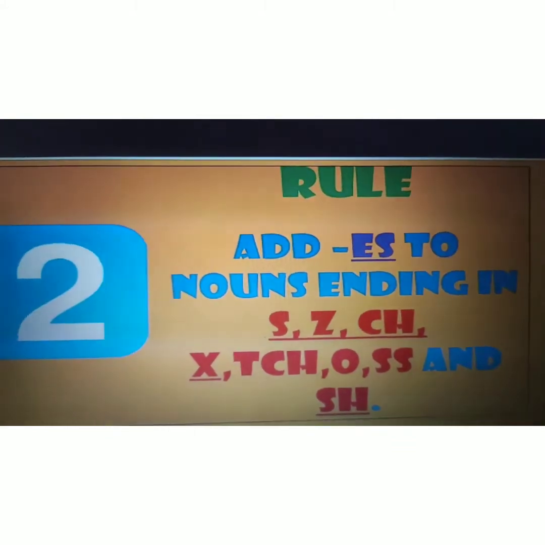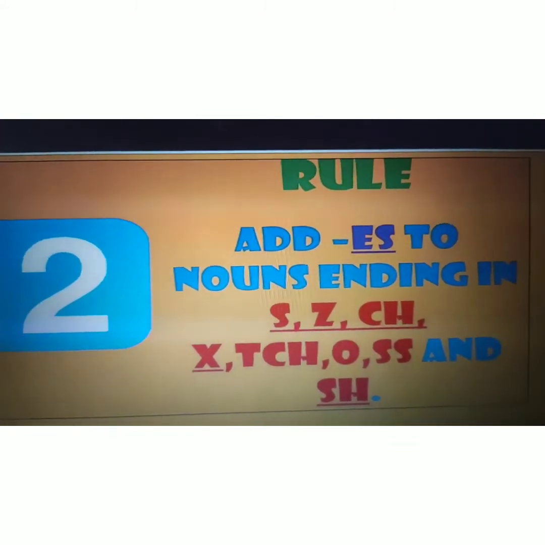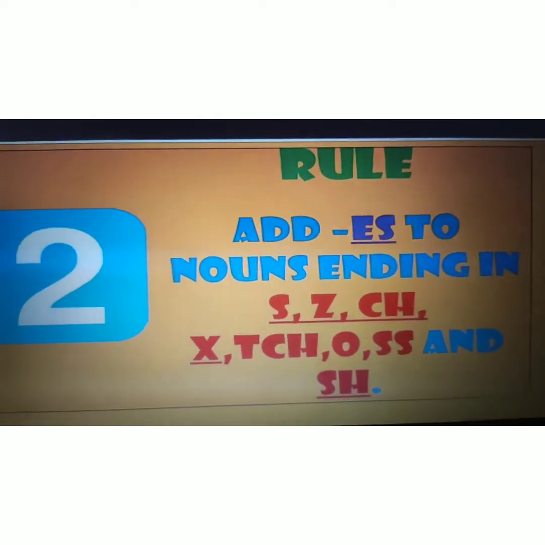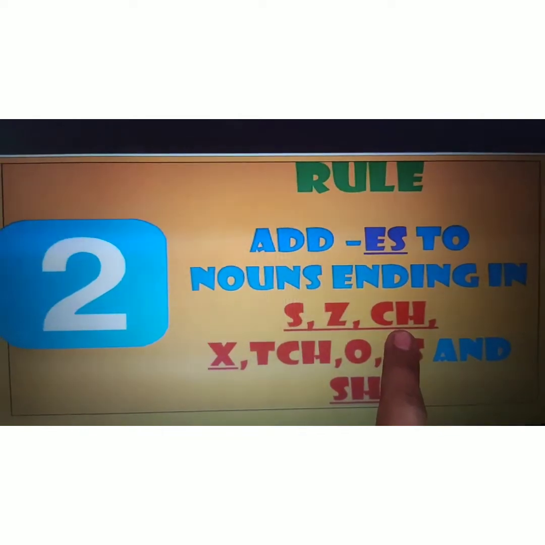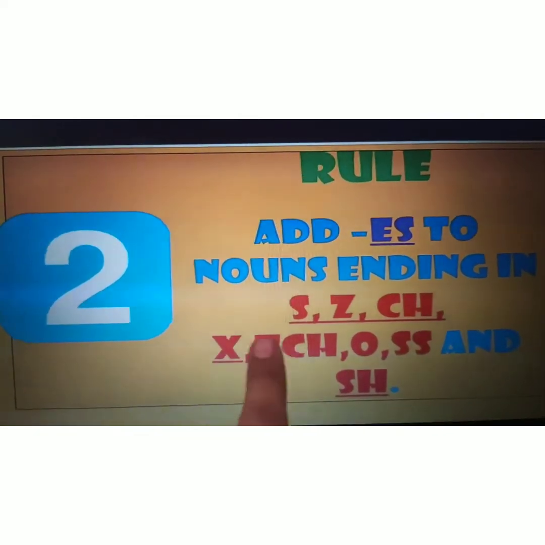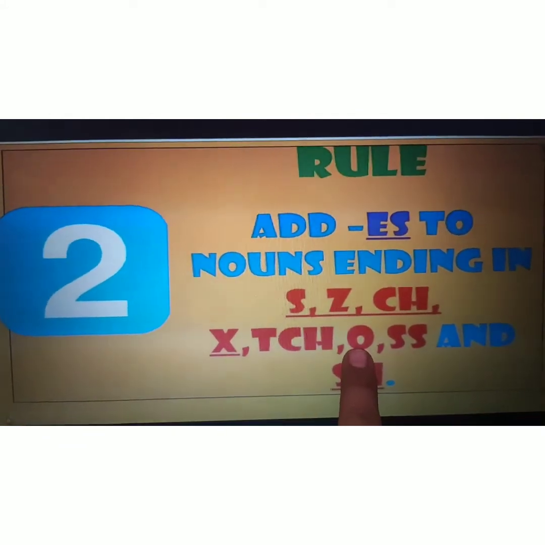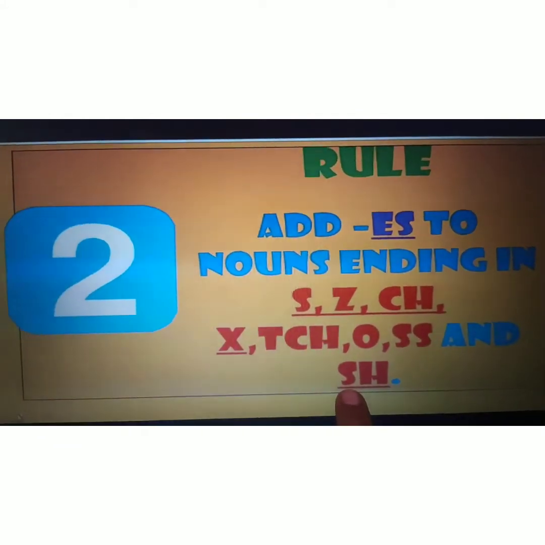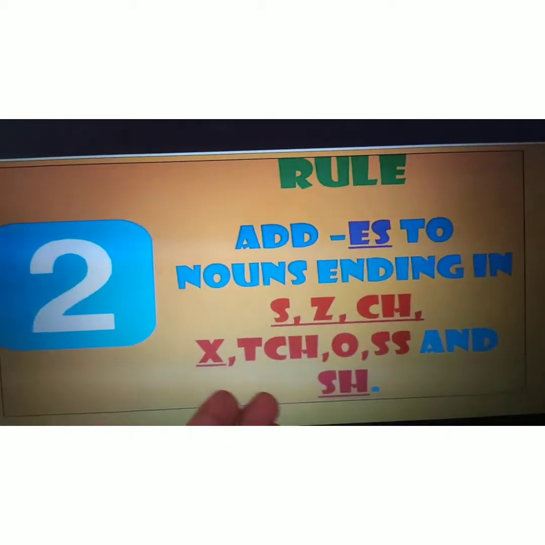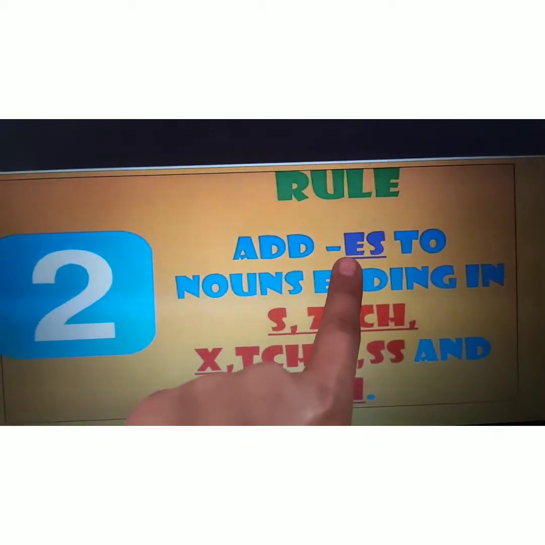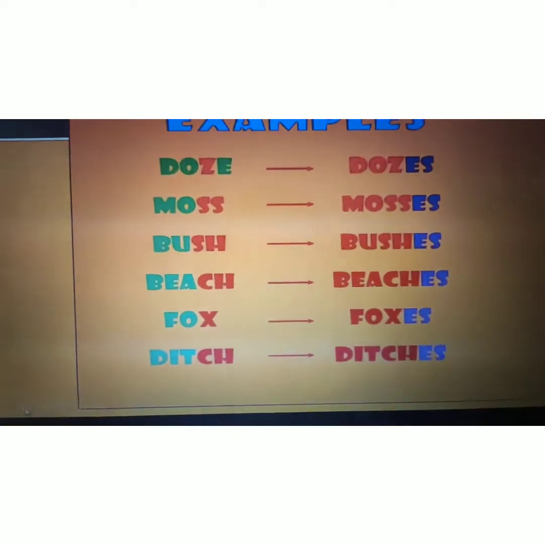So the other thing, or you can say rule number 2 is we just add es to the nouns ending with s, z, ch, x, tch, that is ch also, o, s and sh. Okay, the words which end with these alphabets, we add es to them. Okay, now check it out or see some example of it.